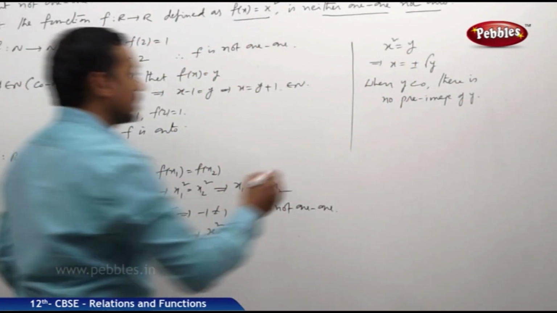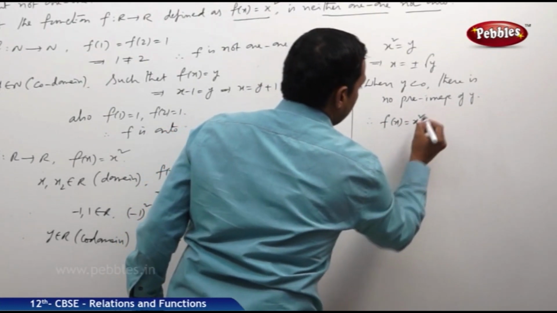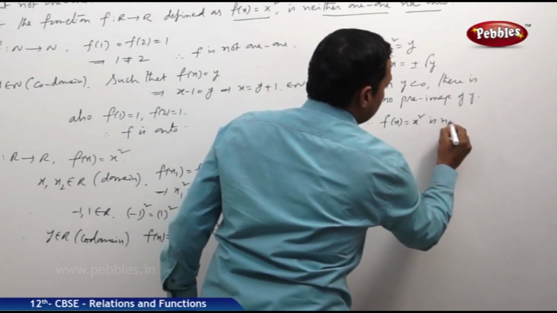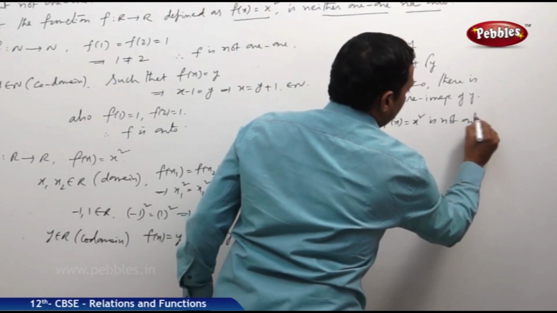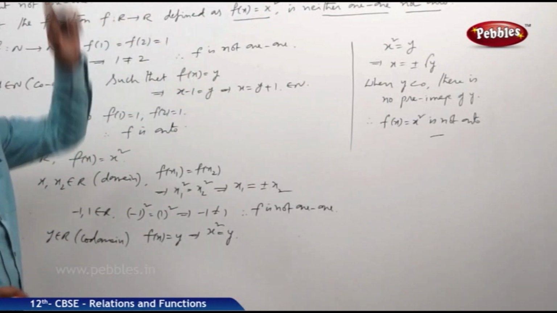Therefore, the function f of x is equal to x square is not onto. So finally, the function is neither one-one nor onto.